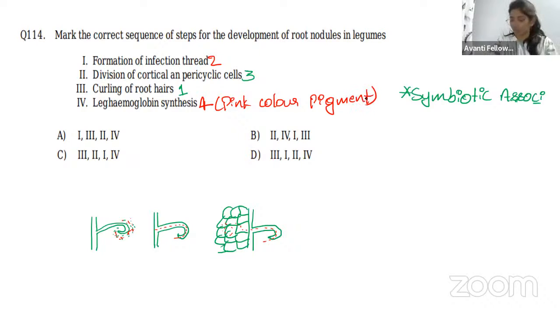Why should this leghemoglobin be synthesized? Because leghemoglobin acts as an oxygen scavenger. You might be knowing this, right? Why oxygen scavenger? Because the enzymes present in the bacteria will work in the absence of oxygen. They are anaerobic. So to provide the anaerobic condition, the leguminous plants have the leghemoglobin pigment, which acts as an oxygen scavenger.